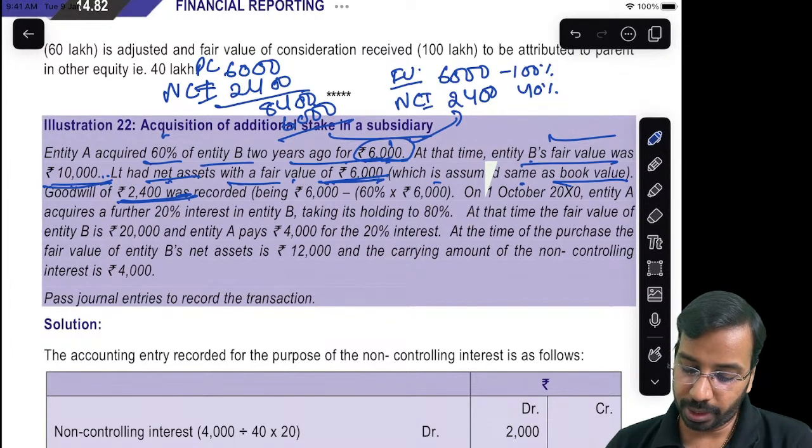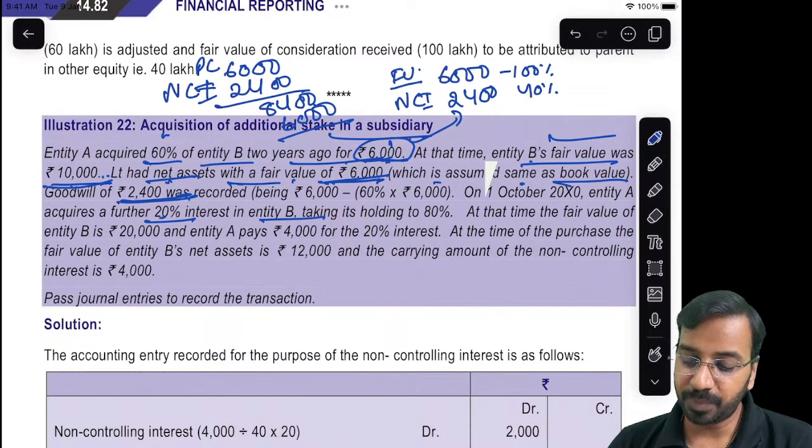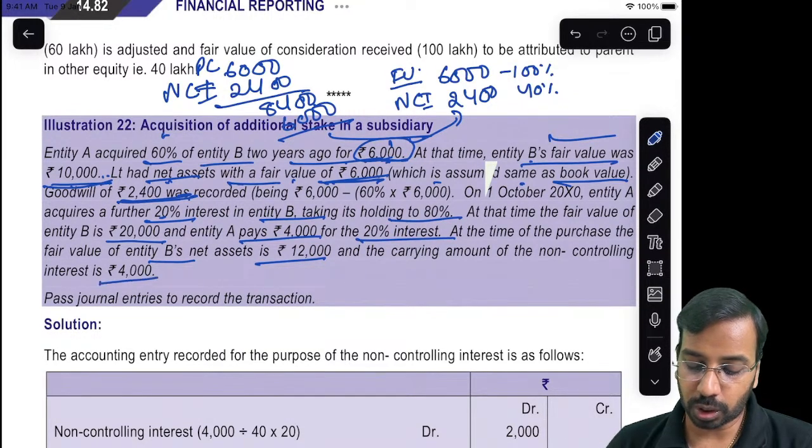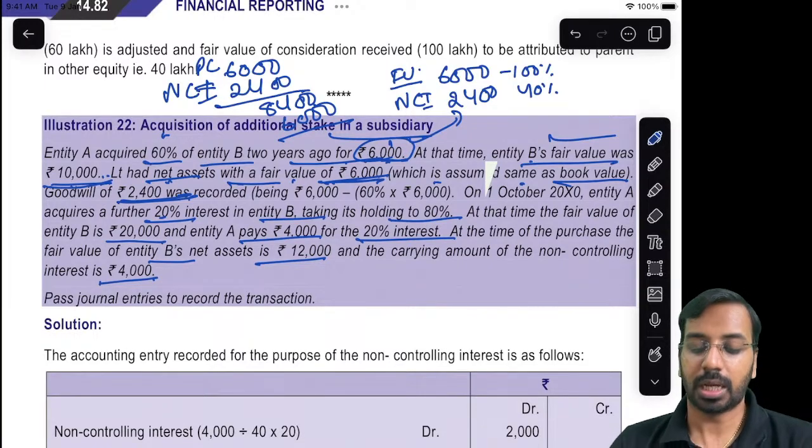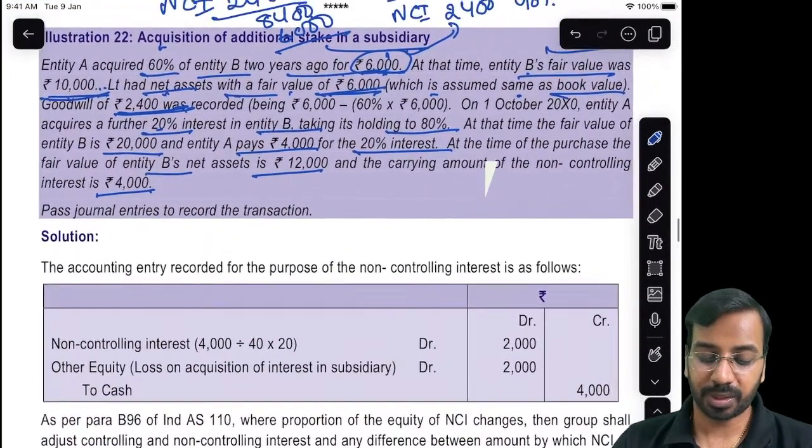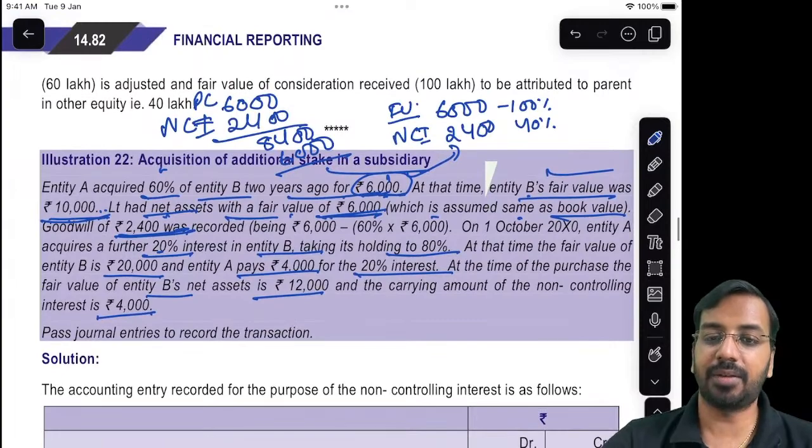On 1st October, entity A acquires a further 20% interest in entity B, taking its holding to 80%. At that time, the fair value of entity B is 20,000 and entity A pays 4,000 for the 20% interest. At the time of purchase, the fair value of entity B's net asset is 12,000 and the carrying amount of non-controlling interest is 4,000. Now, what you need to understand is, in this kind of scenario, when additional interest is acquired, right?